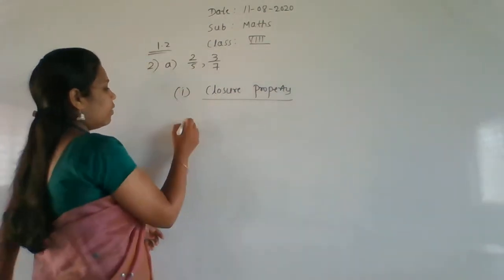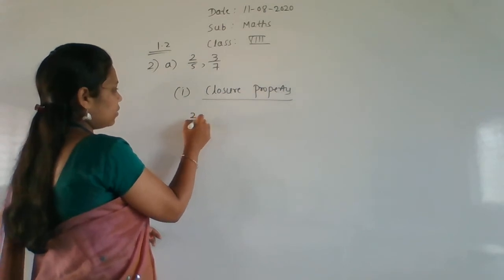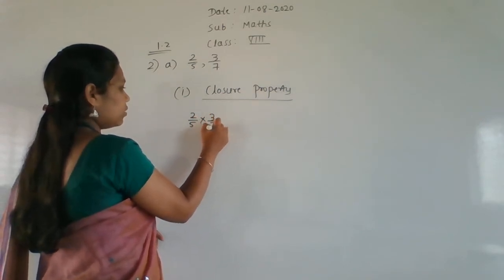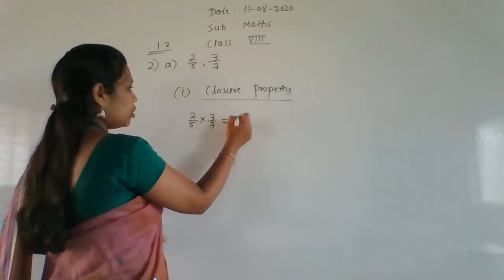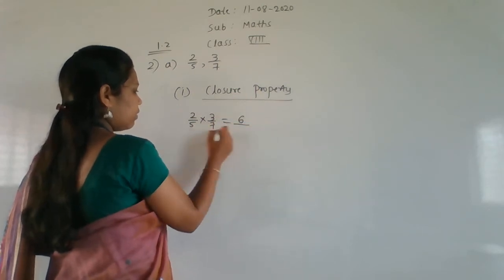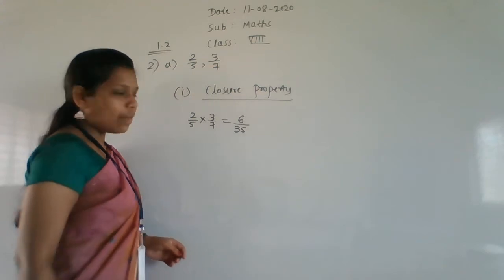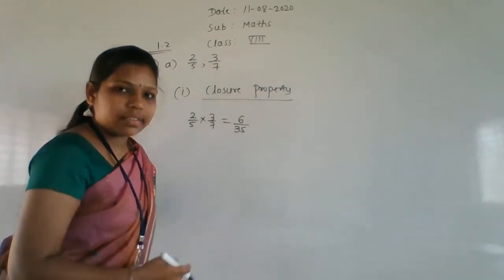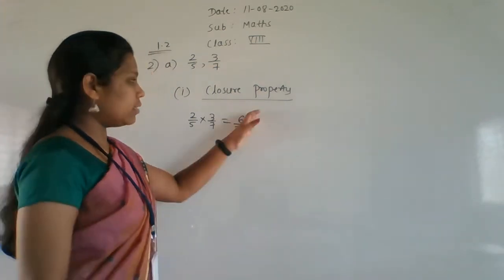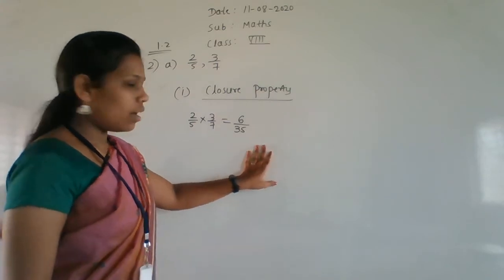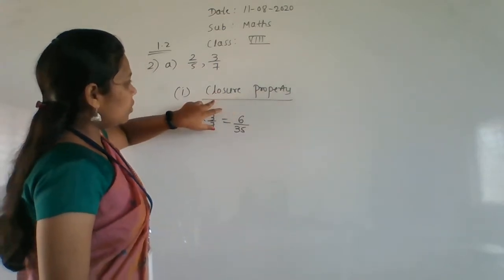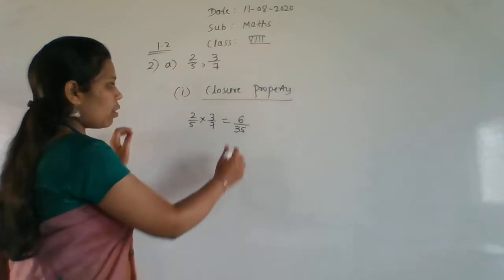Okay, we'll see. We have to multiply 2 by 5 into 3 by 7, which is equal to 6 by 35, since 7 fives are 35. Is 6 by 35 a rational number? Obviously it is a rational number, right? So here we get the closure property, which is nothing but what here?